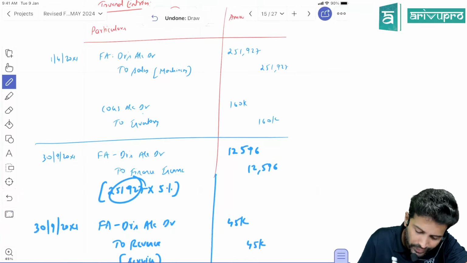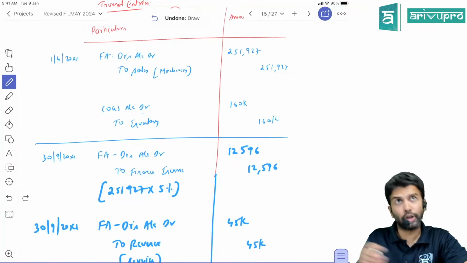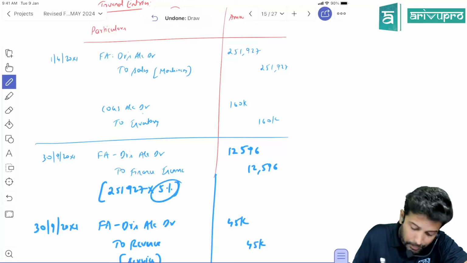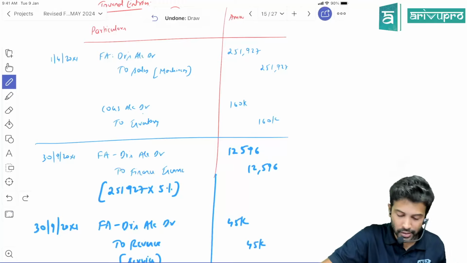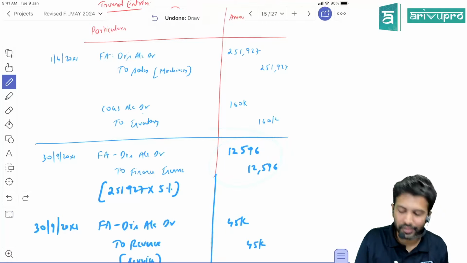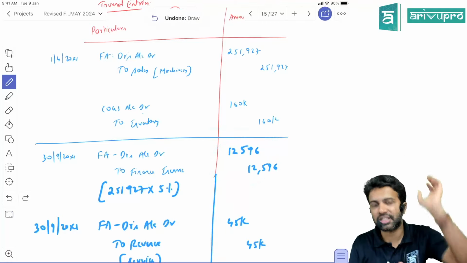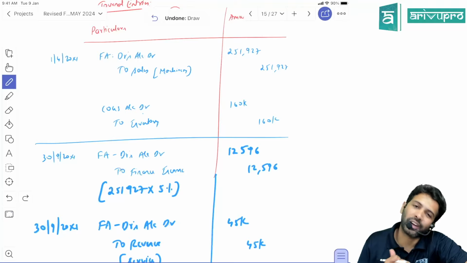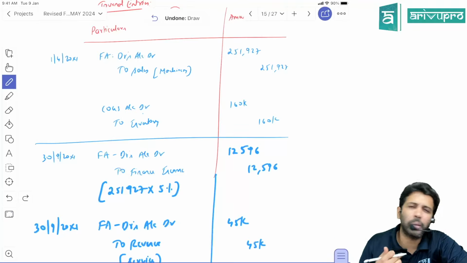What is the balance in debtors now? 251,927 into rate 5%. So you will not do 6 by 12. No. This 5% itself is the rate for 6 months. So calculate 5% of 251,927, and you will get 12,596. This is the interest you will book on 30th September. Got it, sir? Every 6 months you have to go on booking the interest.